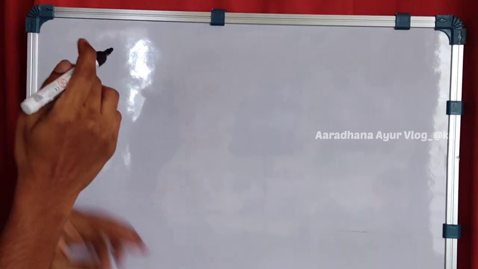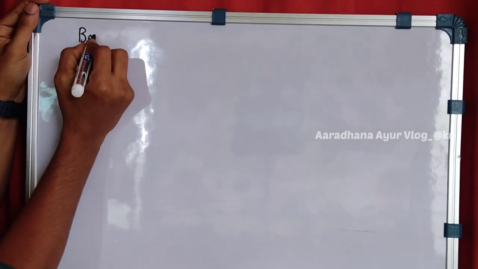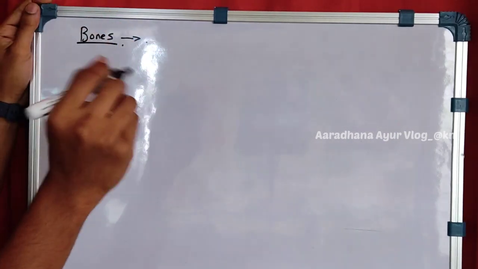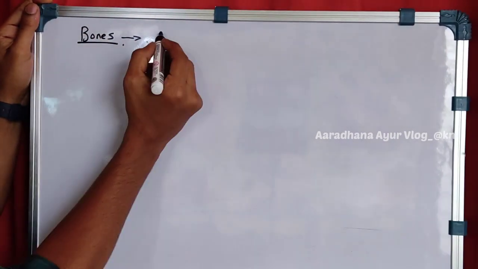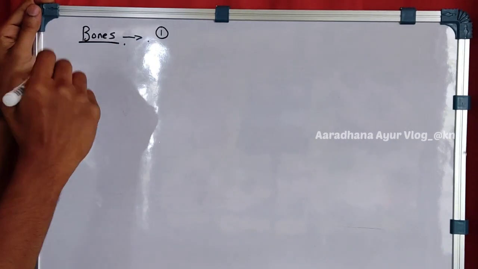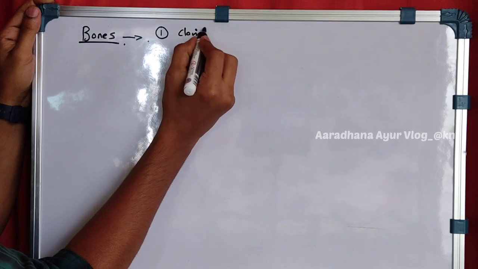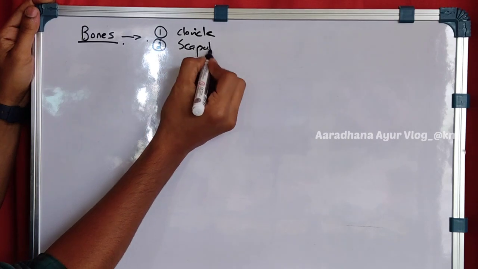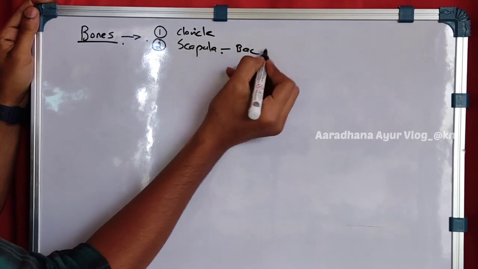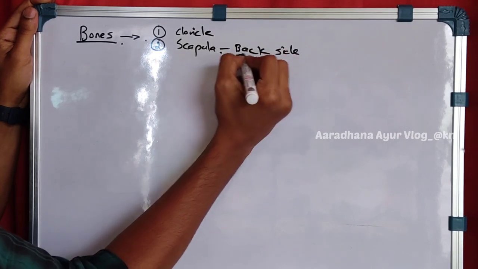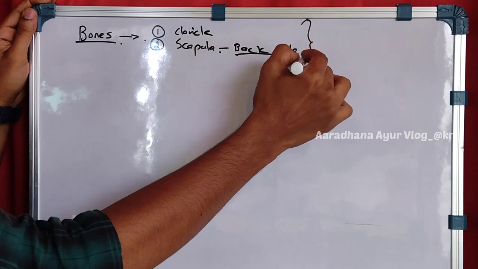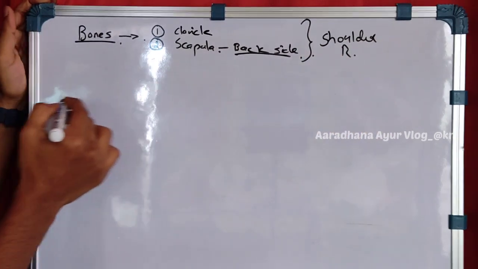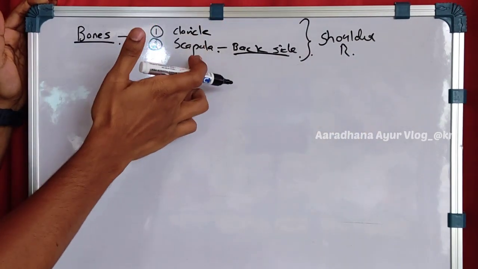Next we will see the bones. As I had told, you will be studying the bones, muscles, joints, everything. So let's see bones now. In that area, what all the bones are coming. So first we have seen the shoulder region. In the shoulder region you can see the bone like clavicle, and second one is scapula. Scapula is present in the back side. We will study these bones in detail in the coming video also. Okay, two bones are present, one is clavicle and one is scapula.